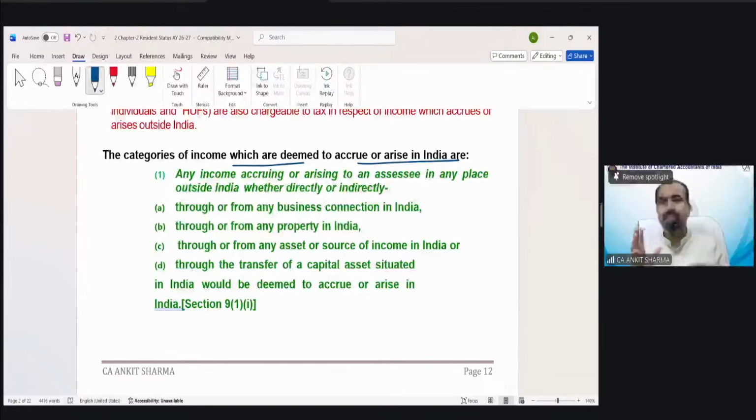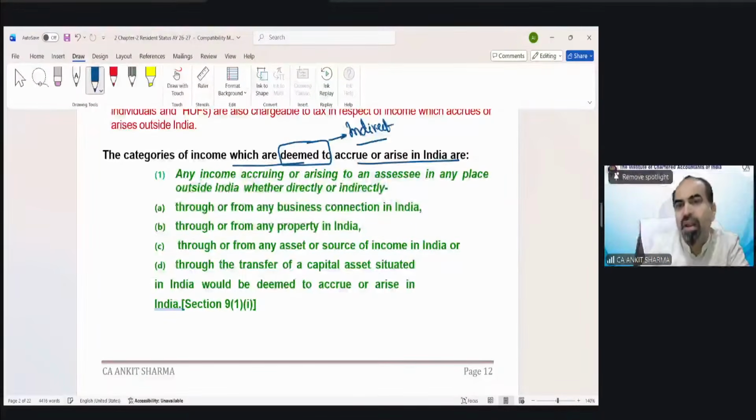Now in a broader way, if I need to make you understand what is deemed to arise: deemed means assume. It is an indirect connection for any income from India. And in different ways, it has been explained to us. One by one, we will see when we will assume that the connection is indirect.